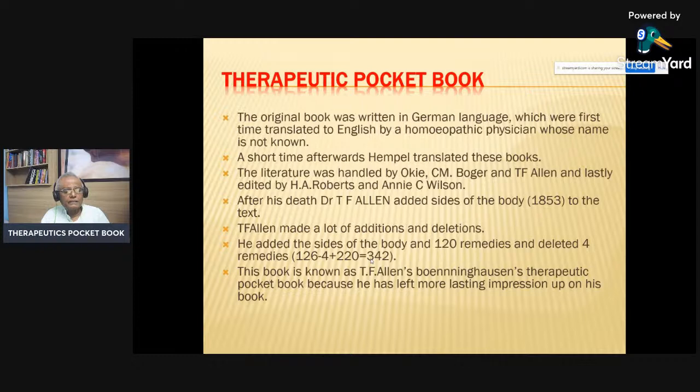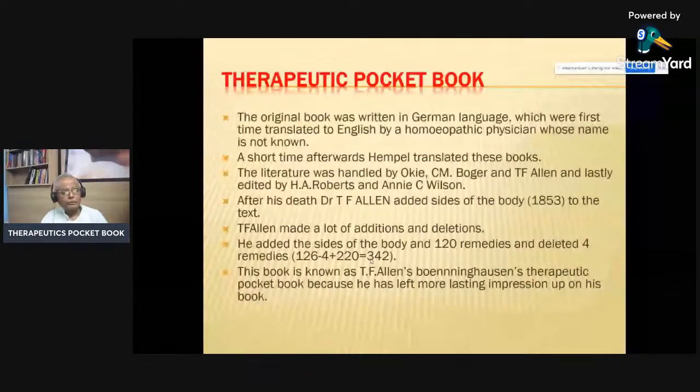And today, we don't have only 342 medicines; there are more medicines, and there are chances that all these medicines have to be included in the Therapeutic Pocket Book that we see. The bricks taken from the Therapeutic Pocket Book are being expanded in later repertories like Synthesis repertory and Complete Repertory.